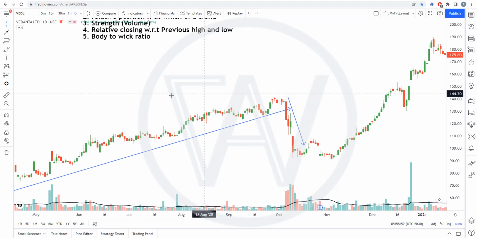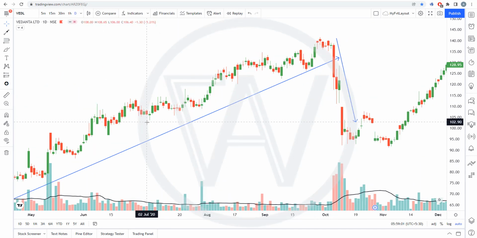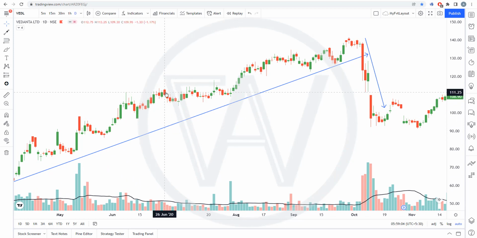Okay, same thing here, this candle didn't close below this candle, so this red candle in my opinion doesn't have volume. This candle closed below this candle but doesn't have volume.